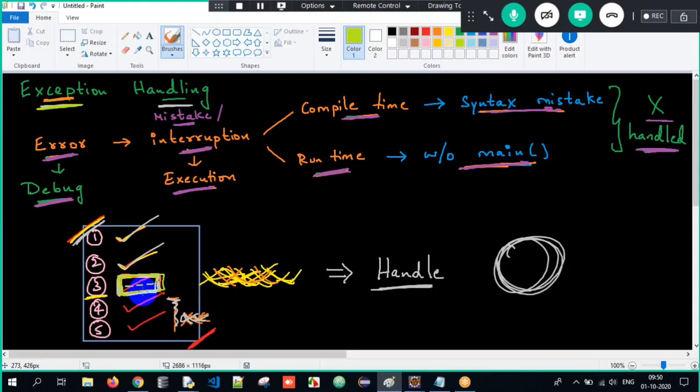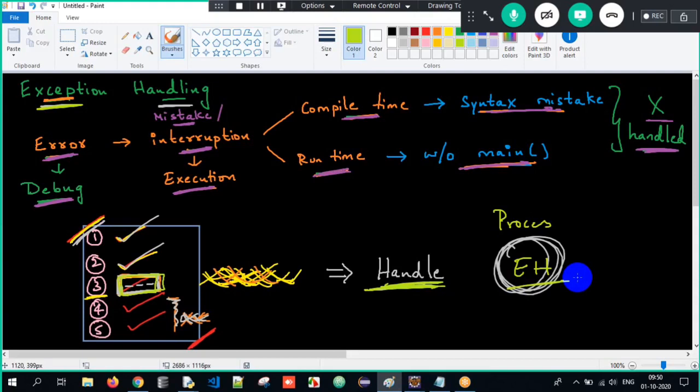Abrupt termination of your program. So therefore, if we get an exception, what are we supposed to do? We have to handle it. And the process of handling an exception is called exception handling. So how do we handle? What are the things we need to do? Everything we will try to understand in a beautiful way here.